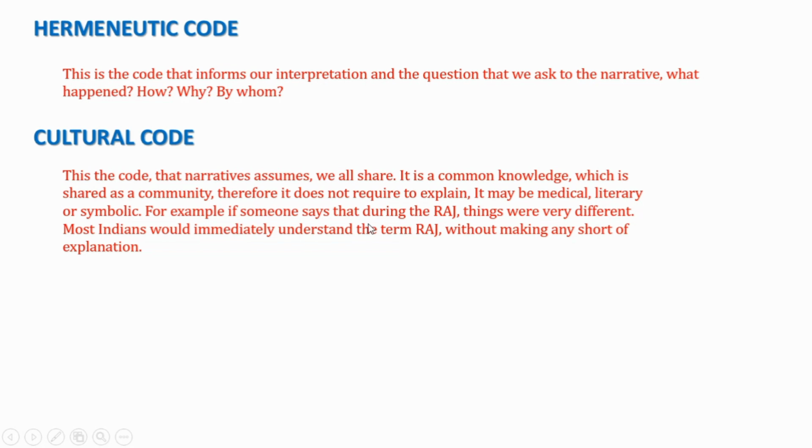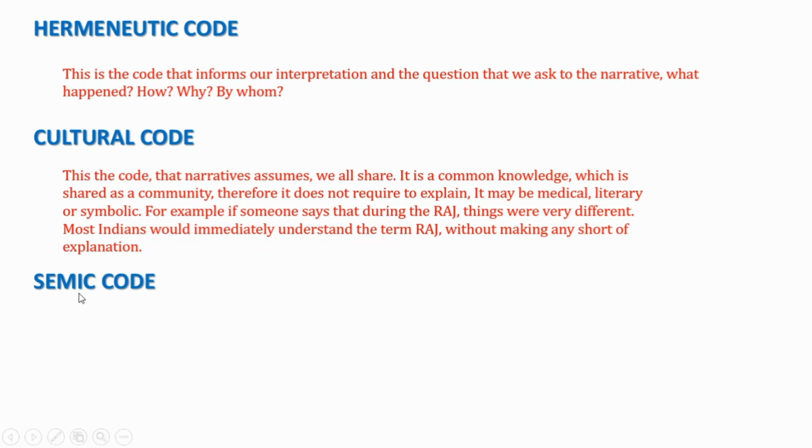If someone says that during the Raj things were very different, what does the Raj mean here? Every Indian understands very well what it means: the time when Indians suffered a lot and were ruled by the English. Most Indians would immediately understand the term Raj without any explanation. You must be getting it, friends.